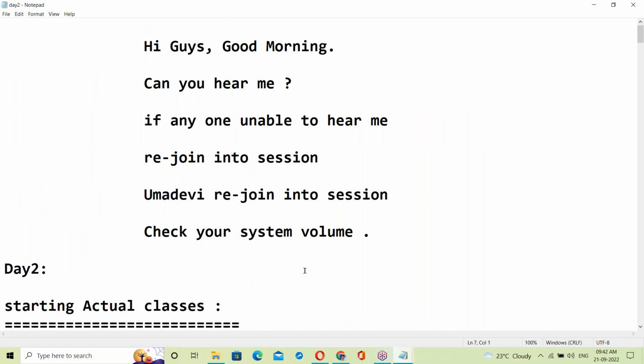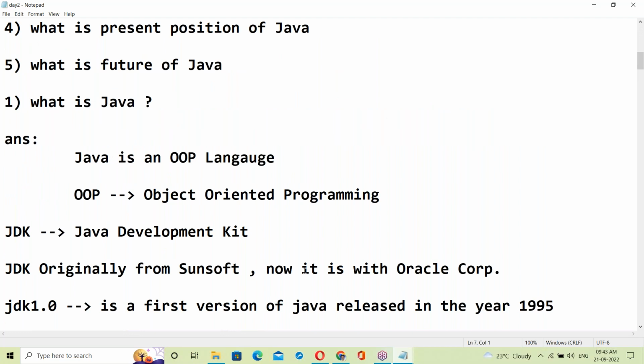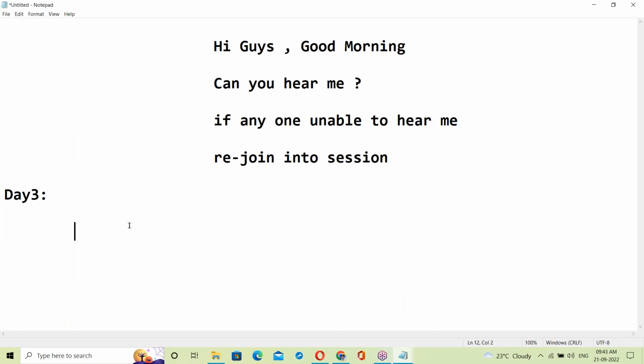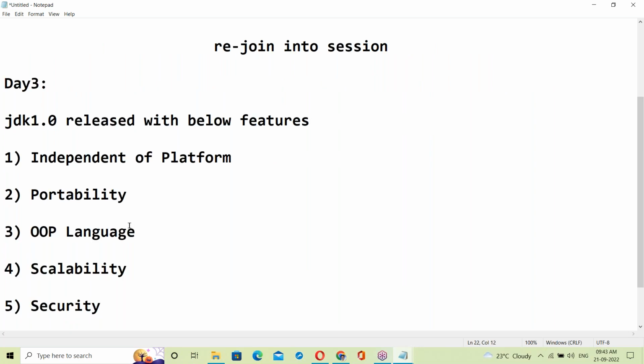Now, day 3. Today, let us start with Java features.